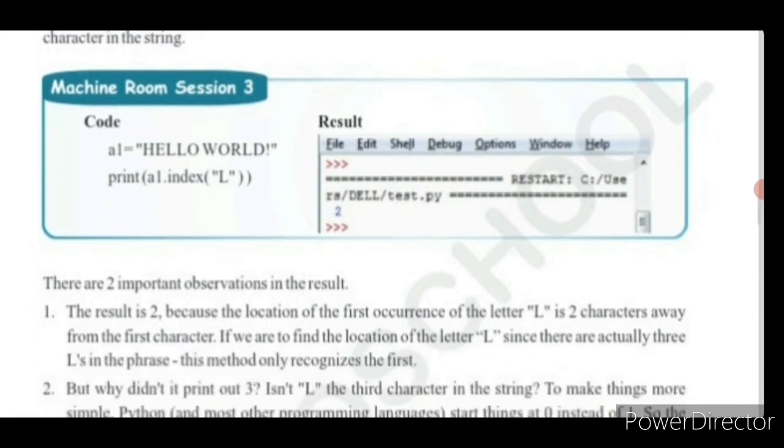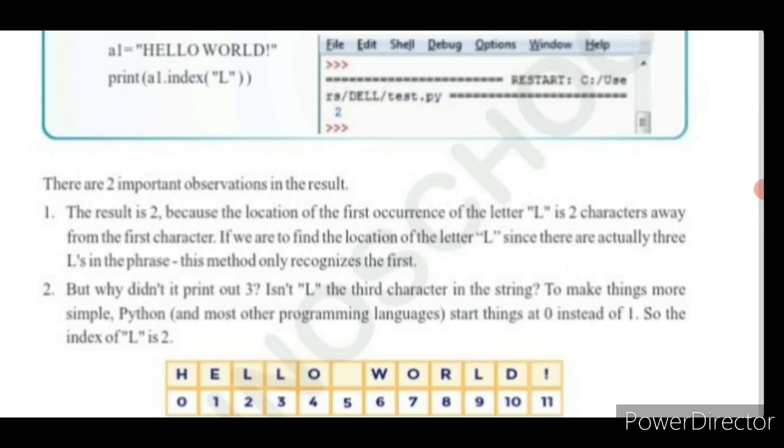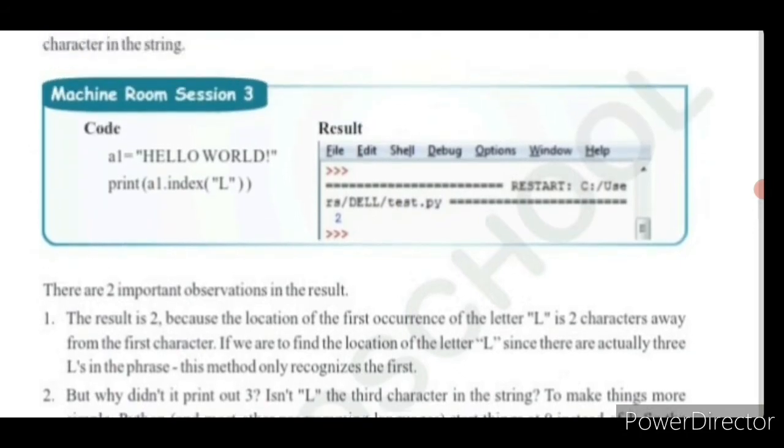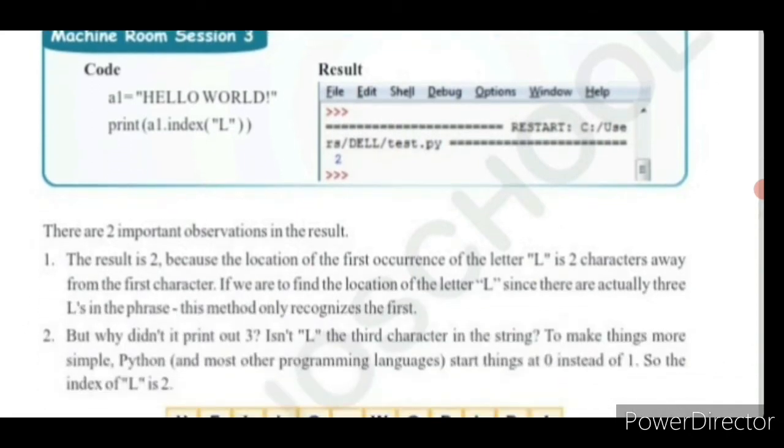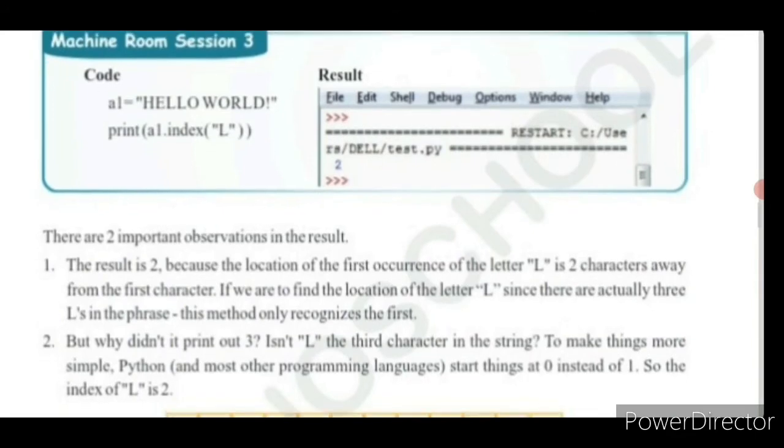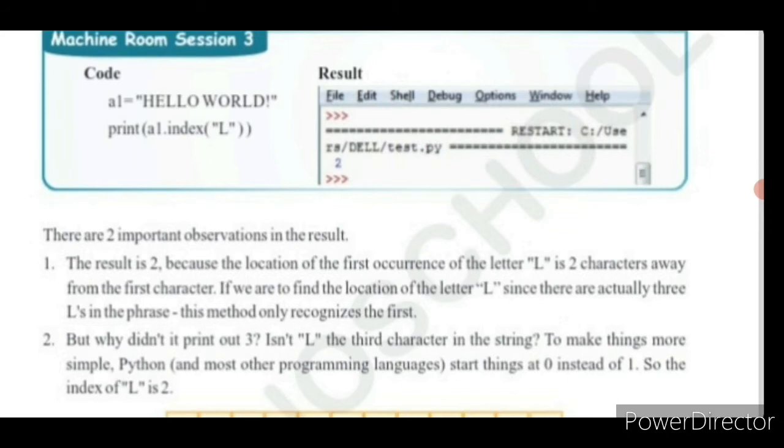See this output window, it has written 2. The result is 2. Why is it printed 2? Because in this hello world string, where is L present? In the third alphabet, yes, L is present, but here it is printed 2. Why? See, the result is 2 because the location of the first occurrence of the L is 2 characters away from the first character.